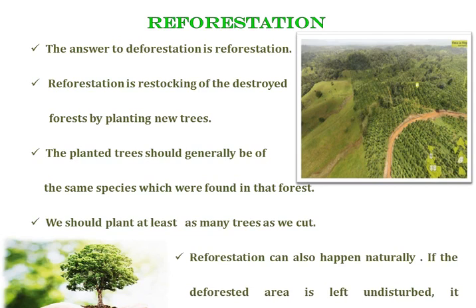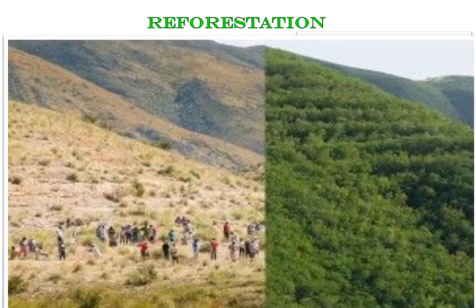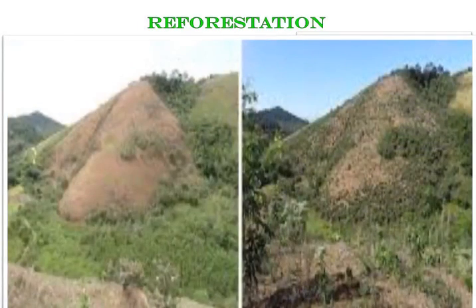Now, reforestation can also happen naturally. If the deforested area is left undisturbed, it re-establishes itself. In short, in natural reforestation, there is no role of human beings. Now, this is how humans do reforestation. They plant trees, and after a few years, we can find that the forest has been replanted. And this is an example of natural reforestation.